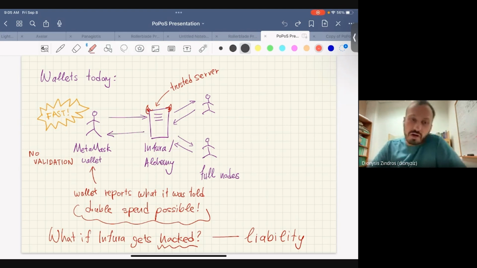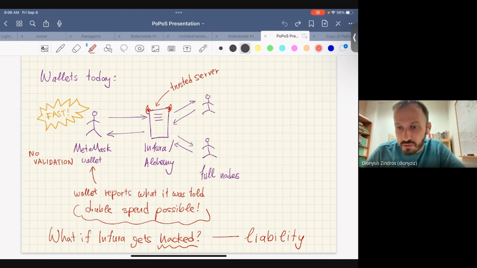And we may trust Infura. It's a big company, they're well funded, they're operated in the US and so on. Sure, but then what if they get hacked? They may not be malicious, but somebody might attack their systems, and that's not the best, to only rely on one server. Additionally, even for Infura themselves, this is a huge liability. The umbrella company develops MetaMask and Infura. If Infura gets hacked, for them as a company it's a liability if somebody starts double spending. So even in their own interest, it is to remove this point of centralization, I think.